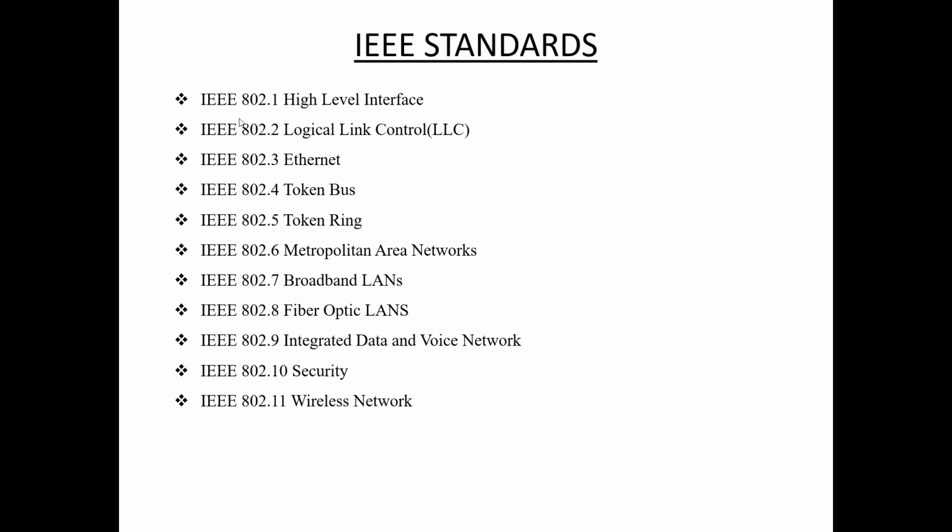So these are the standards IEEE 802.1 to IEEE 802.11. 802.1 means high level interface, 802.2 logical link control, 802.3 Ethernet, 802.4 token bus, 802.5 token ring, 802.6 MAN metropolitan area network, and 802.7 broadband LAN. Next 802.8 fiber optic LANs, 802.9 integrated data and voice network, 802.10 security, 802.11 wireless networks. So these are the different IEEE standards.